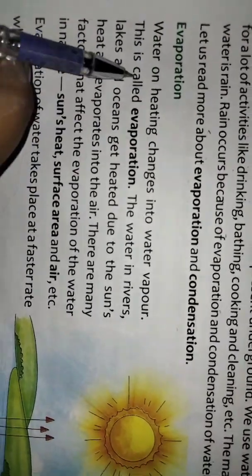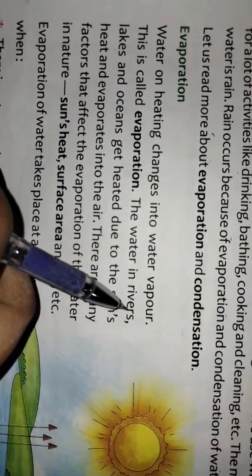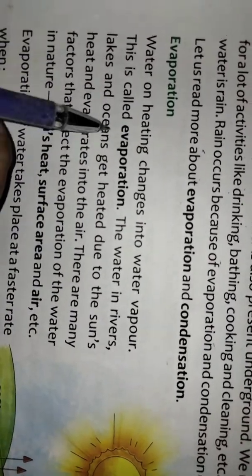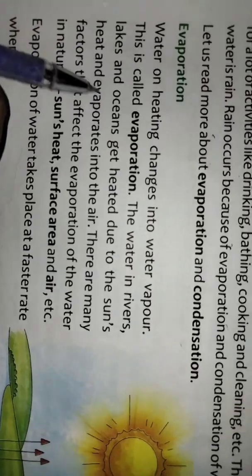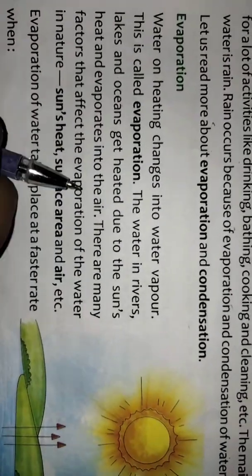Evaporation. Water on heating changes into water vapor. This is called evaporation. The water in rivers, lakes and oceans gets heated due to the sun's heat and evaporates into air.